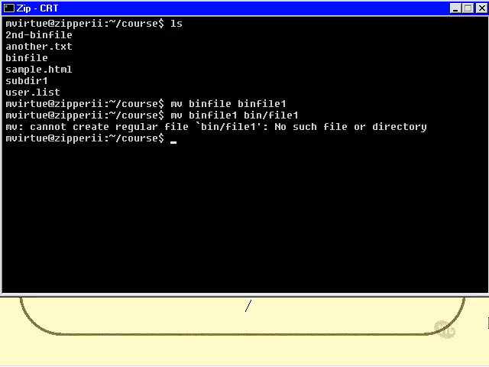And we don't have a bin directory, so it can't be done. If we did happen to have a bin directory, the mv command would have succeeded, but not in the way expected. It actually would have moved the binfile1 file into the bin directory and called it file1 in there. It certainly would not have ended up being called bin/file1. Confused? Well, don't worry about it too much.